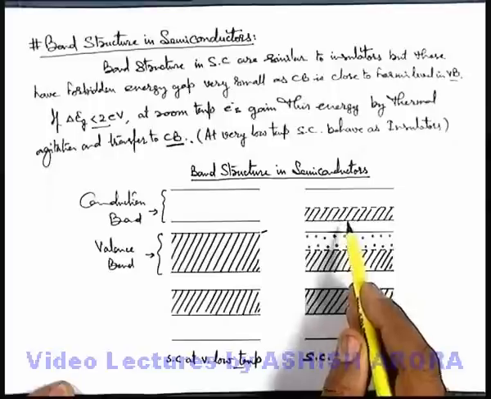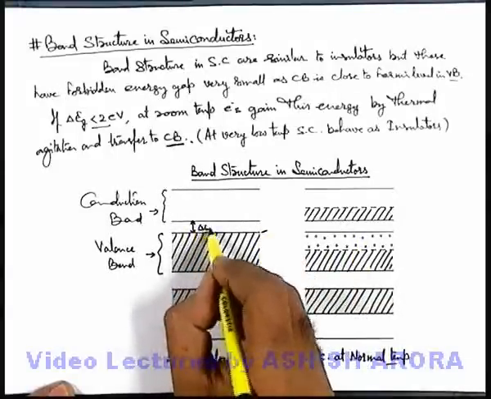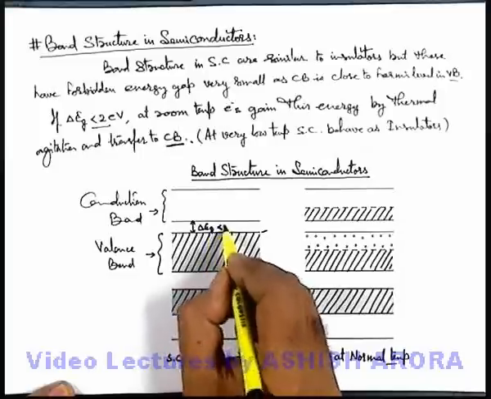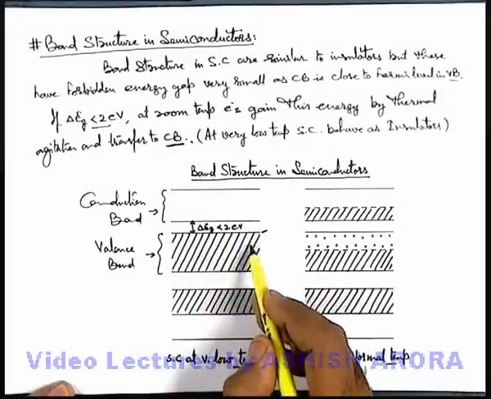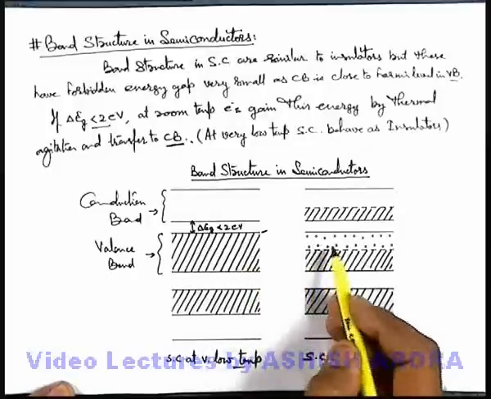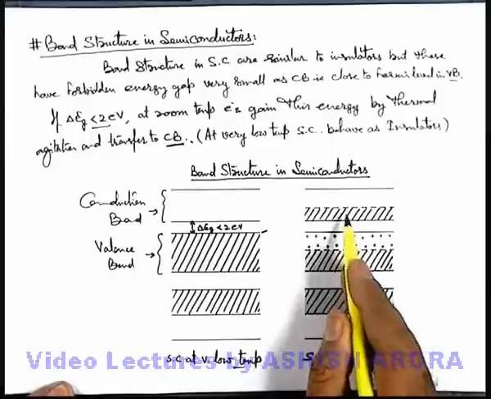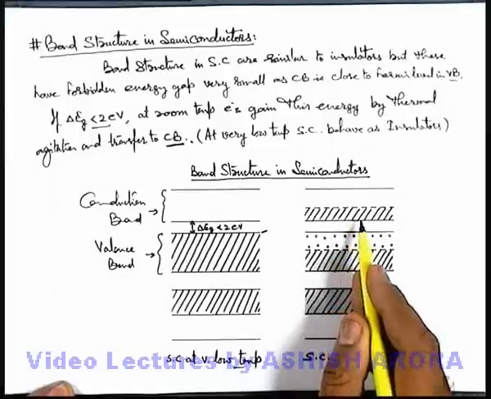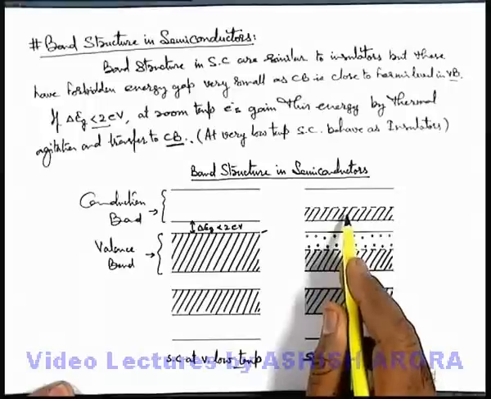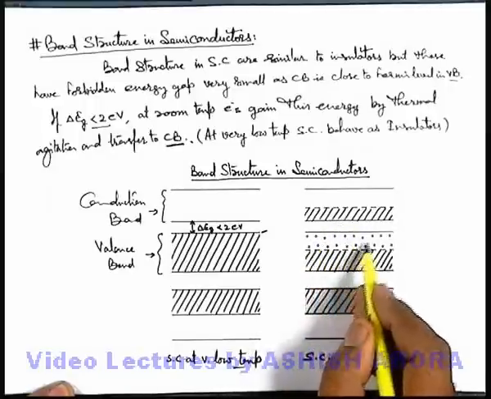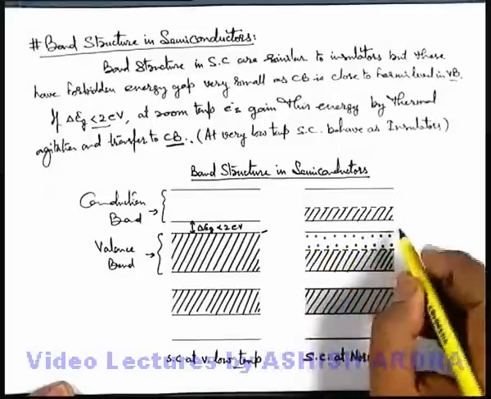So in this situation we can say this is the Fermi energy gap delta Eg, which is having a value less than 2 electron volt. This much amount of energy electrons will gain due to the thermal agitation by room temperature. So these electrons will shift to conduction band. So in this situation, when from valence band electrons will shift to conduction band, some electron deficient spaces are left, which we are denoting here by small circles.